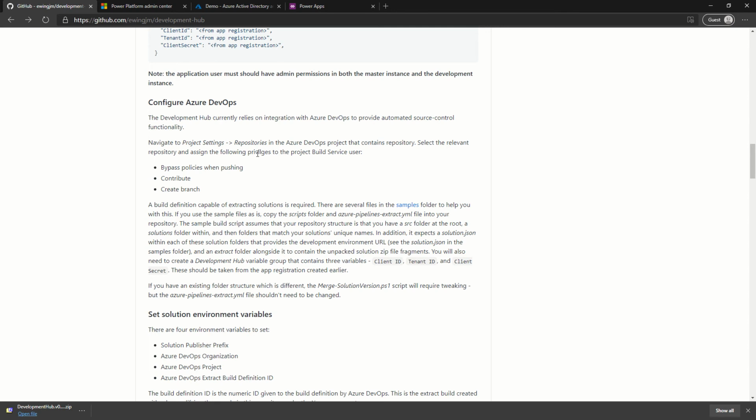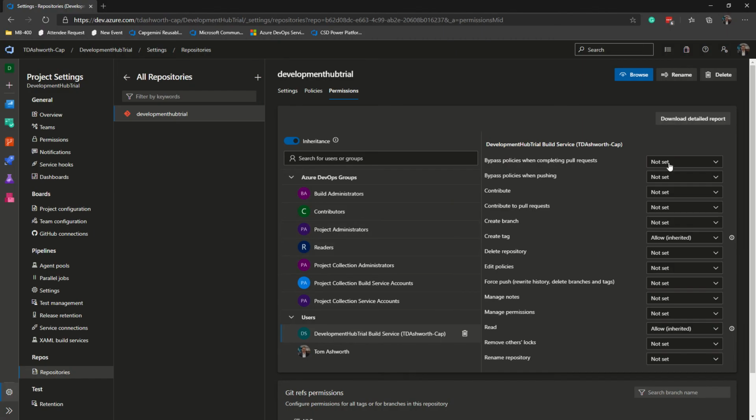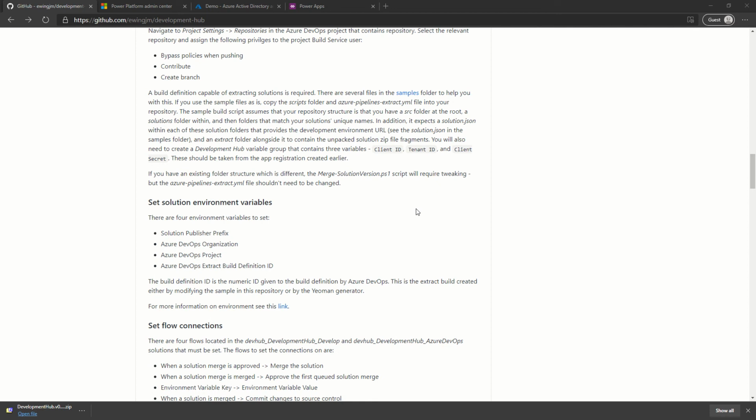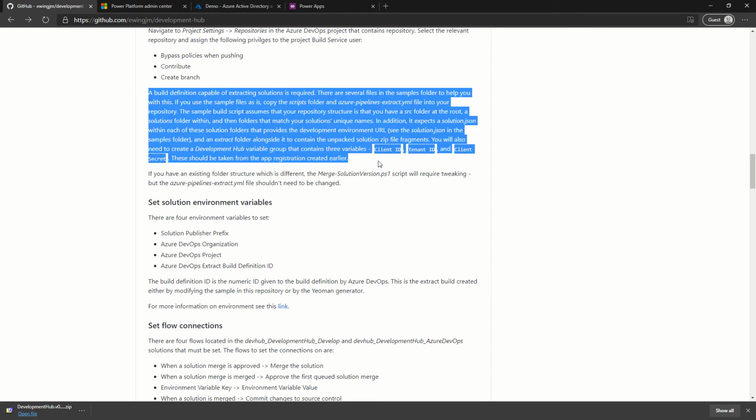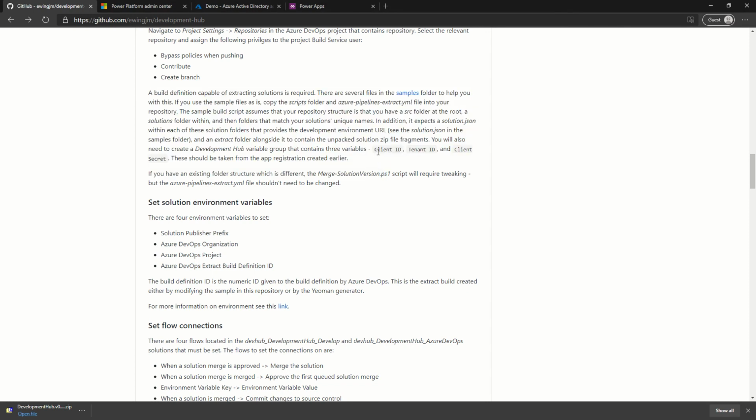We can see here we need bypass policies when pushing, contribute, and create branch. So I will allow access to this, and create branch. I've already configured the Azure pipelines, so this step is not required for me. If you have not used the generate package Yeoman generator, then I'd advise looking at the samples folder and following these steps.